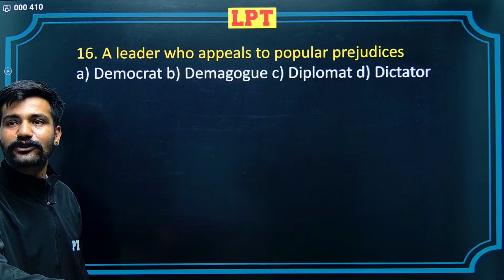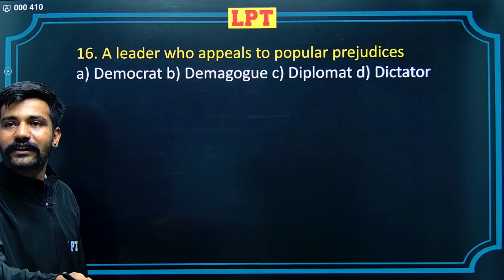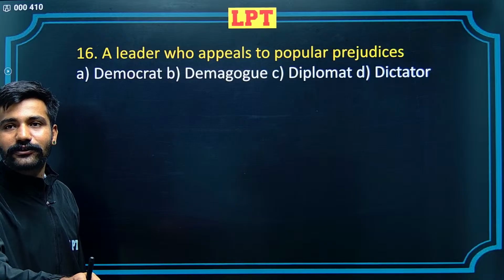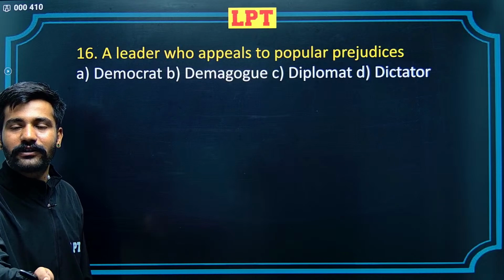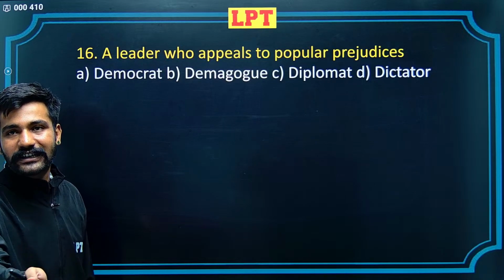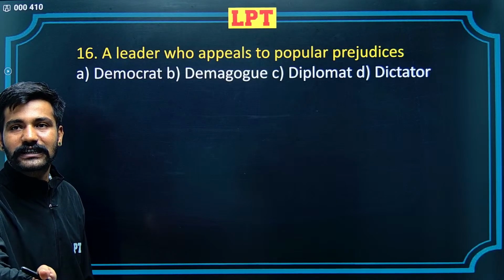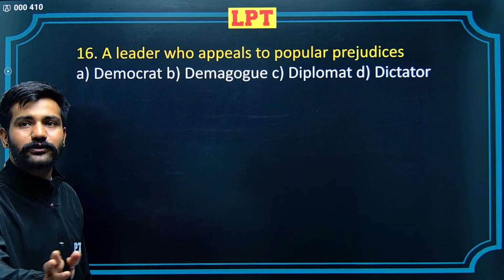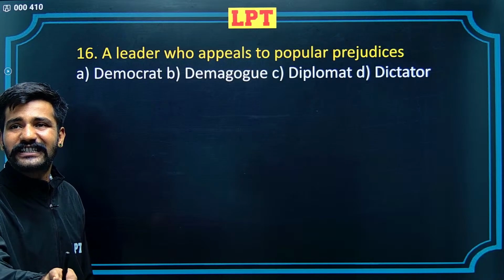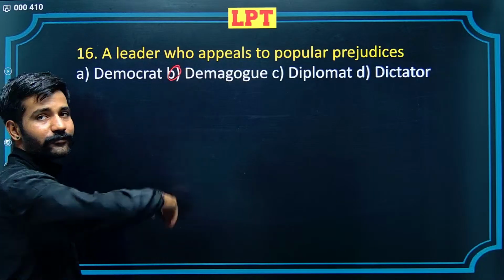Okay, a leader who appeals to popular prejudices. First is Democrat, who believes in democracy. C is diplomat. Diplomats of two countries meeting each other, or let's suppose if India and China are talked about, someone representing the Chinese government can be called a diplomat. So what would be the meaning of diplomat? Diplomat is someone who advocates the issues of a country to somebody else. D is dictator. That's not a correct alternative. B, demagogue, is the correct alternative.